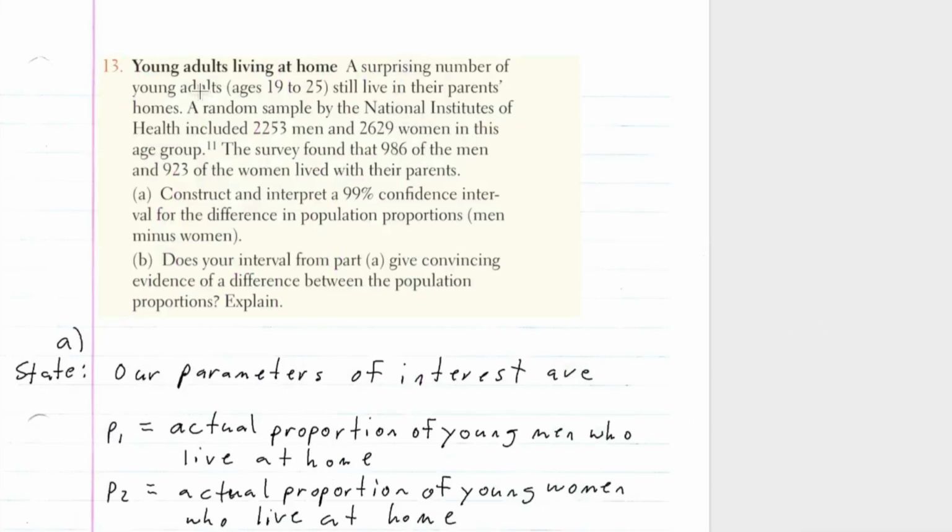A surprising number of young adults aged 19 to 25 still live in their parents' homes. A random sample from the National Institutes of Health included 2253 men and 2629 women in this age group. The survey found that 986 of the men and 923 of the women lived with their parents.